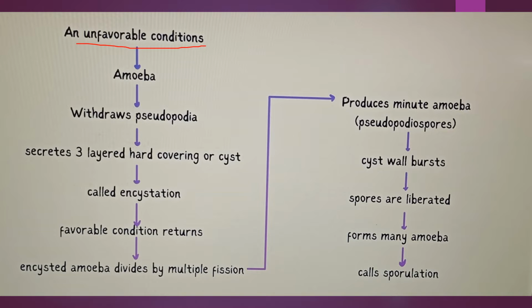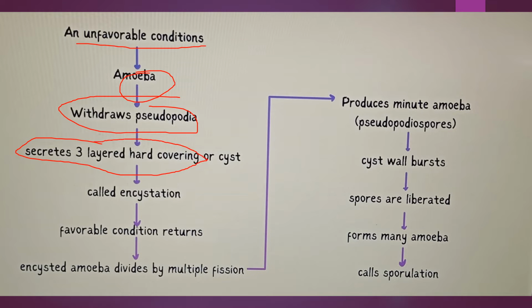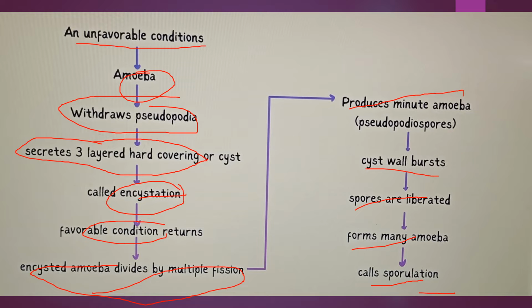What happens in amoeba is, during unfavorable conditions, the amoeba withdraws its pseudopodia and secretes a three-layered hard covering or cyst, and this is called encystation. And when favorable conditions return, this encysted amoeba divides by multiple fission and produces minute amoebae, and the cyst wall bursts, spores are liberated, forming many amoebae, and this is called sporulation. You have the two terms, encystation and sporulation. Please go through it once. We'll move to next.